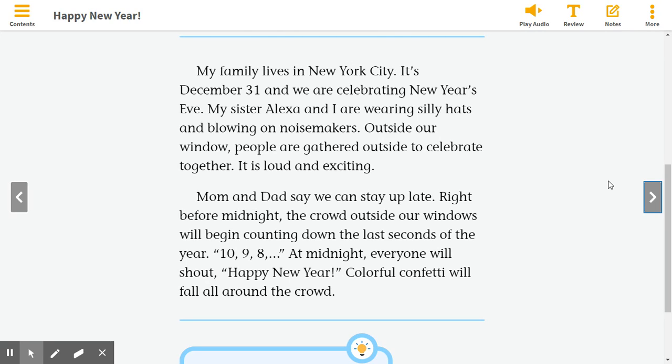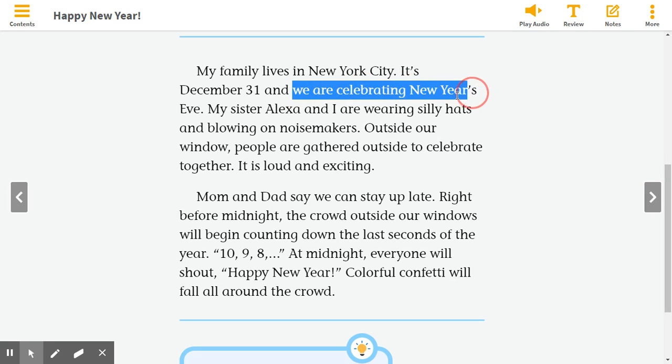Look at the first 2 lines of your story. My family lives in New York City. It's December 31st, and we are celebrating New Year's Eve. I would like you to underline, we are celebrating New Year's Eve.